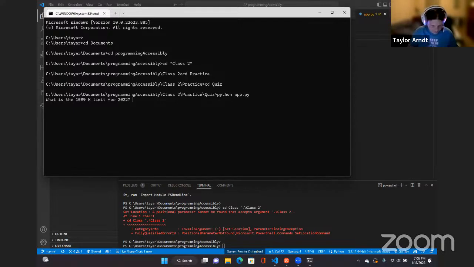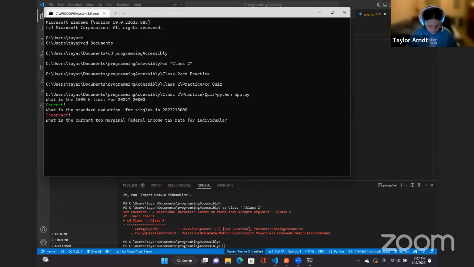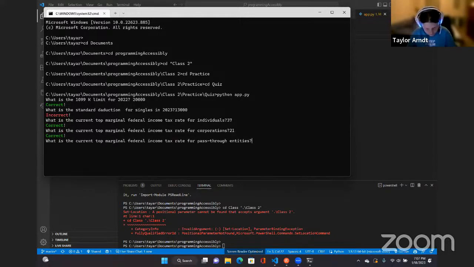What is the 401(k) limit for 2022? 20,000. Correct. What is the standard deduction for singles in 2023? What did I say? I don't remember all these answers, so I'm just going to guess. 1 3 9 9 9 9. Incorrect. What is the current top marginal federal income tax rate for individuals? That would be 37. Correct. What is the current top marginal federal income tax rate for corporations? 21. Correct. What is the current top marginal federal income tax rate for pass-through entities? 37. Correct. Your score is 0 out of 5.